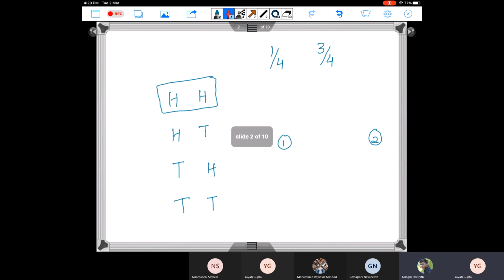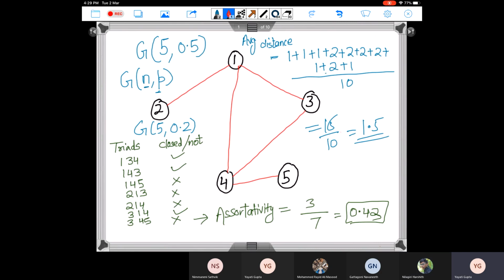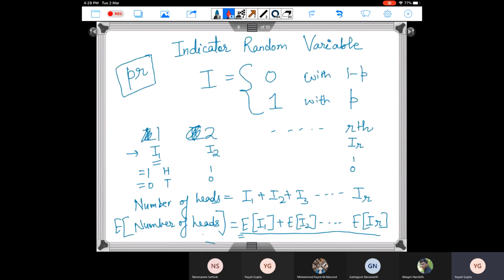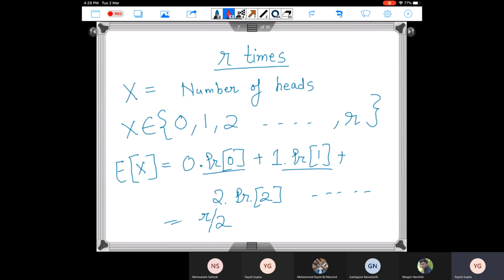Yes, so see how it helped us was in this expression, screen is visible, right? When I was doing this entire thing without the help of indicator random variables, you see how clumsy an expression we got here. Here I'm not using the concept of indicator random variables, I'm just using the concept of a random variable. So I'm saying my random variable is x, which is the number of heads.